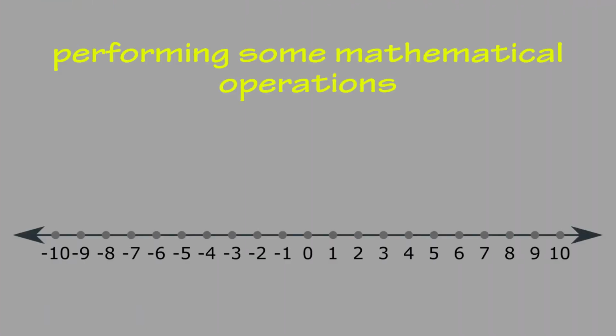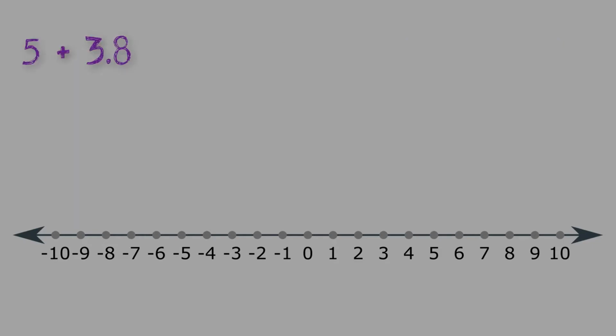Let us discuss how mathematical operations can be studied using this real number line. Try adding 5 and 3.8. Starting from 0, draw a line till 5. Now draw another line till 3.8 from 0. Place the start of the second line at the end of the first line, that is at 5. Now measure the point where the second line ends. The point is 8.8. This is the answer of addition of 5 and 3.8.